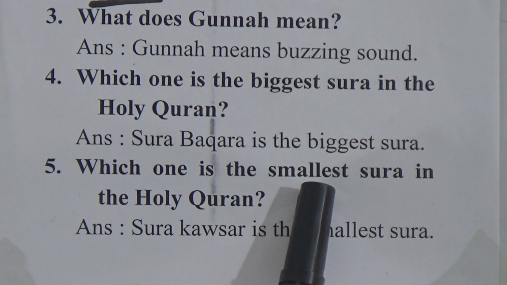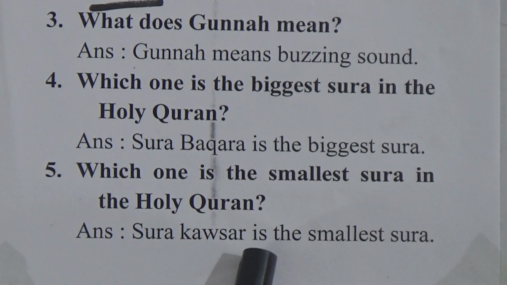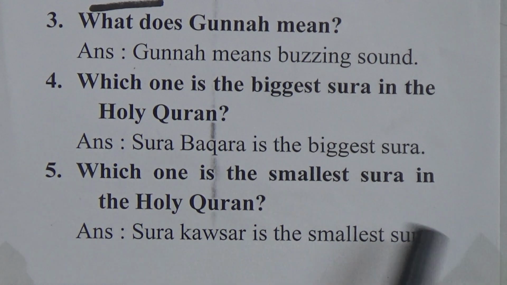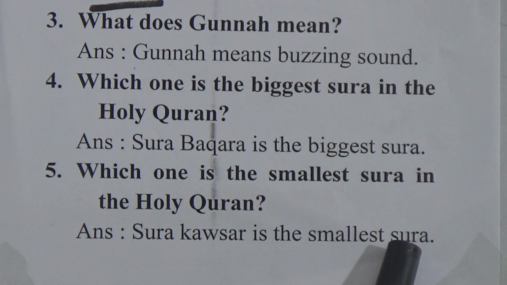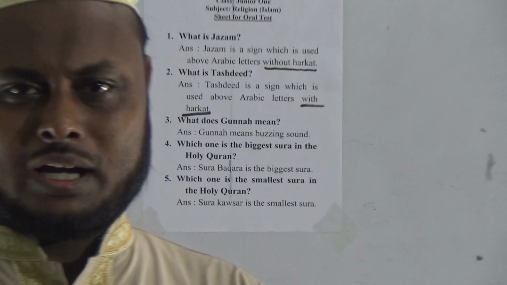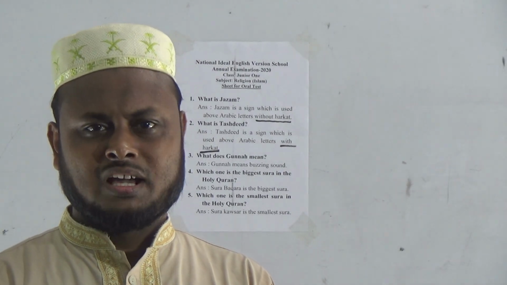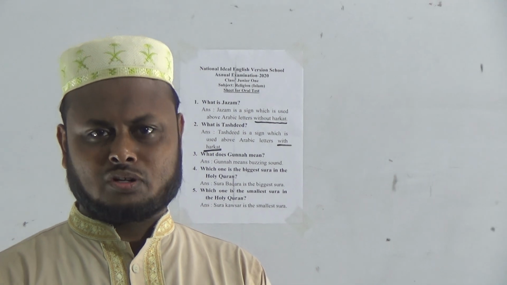Okay. Now question number 5. Which one is the smallest surah in the Holy Quran? Answer. Surah Kawthar is the smallest surah in the Holy Quran. It includes only 3 verses. We know that there are 114 surahs in the Holy Quran, and Surah Kawthar is the smallest of them and Surah Baqarah is the biggest of them.